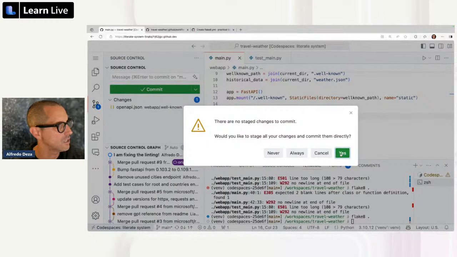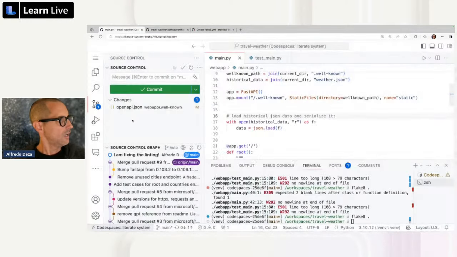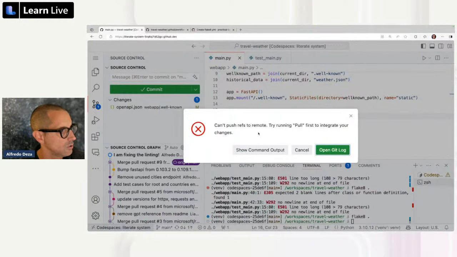Would you like to stage? I want to push here, push. Now I think it's going to complain, because I made changes. This is a classic Git problem that you may face whenever you're making changes locally or someone else is making changes to your branch, and then you need to correlate what's going on there.